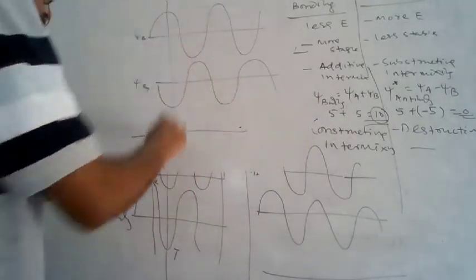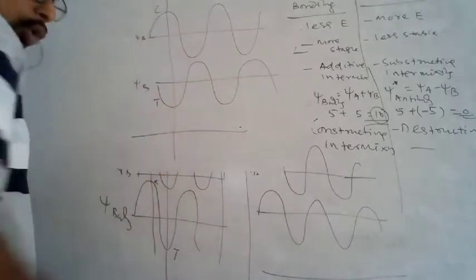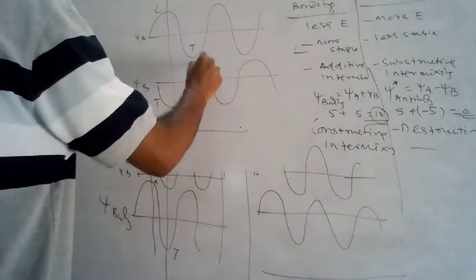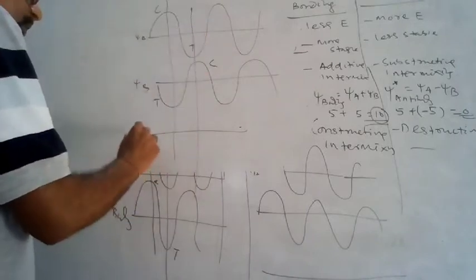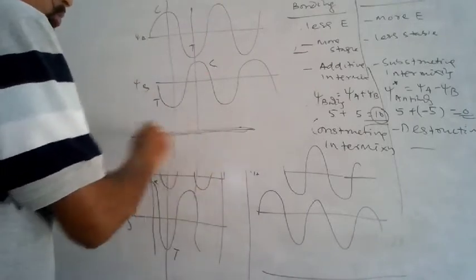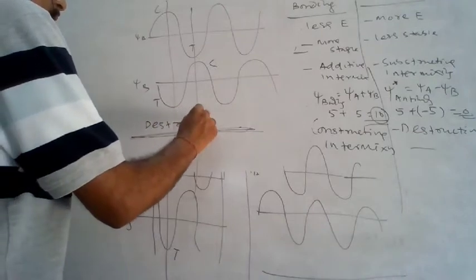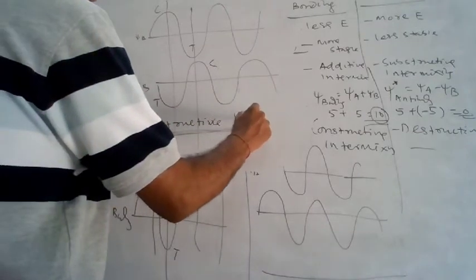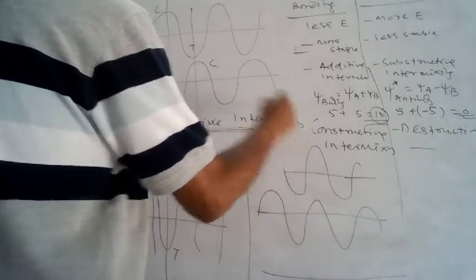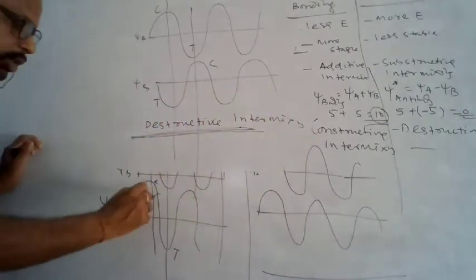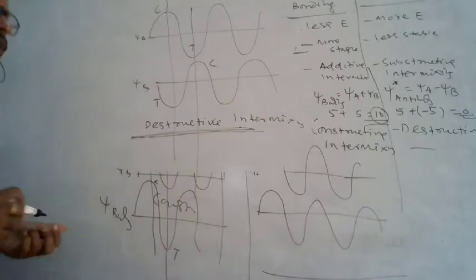Here, now the crest is at the top and the trough is at the crest. So that means there will be nothing, no wave will be there. So that is completely destruction. So that is a destructive intermixing. That means here the constructive intermixing is there, but here the destructive intermixing.